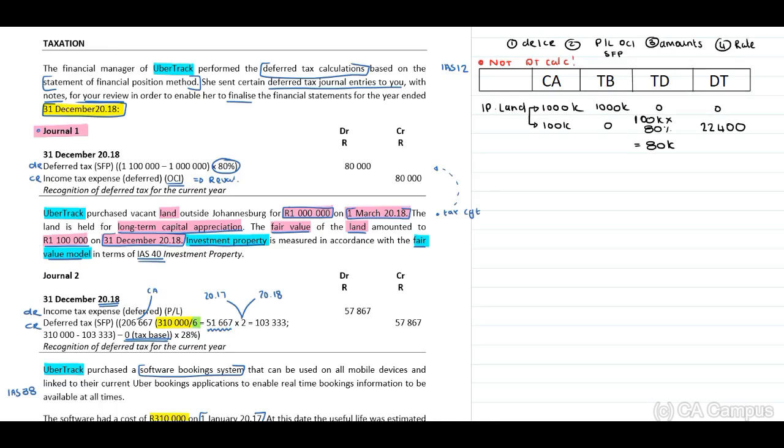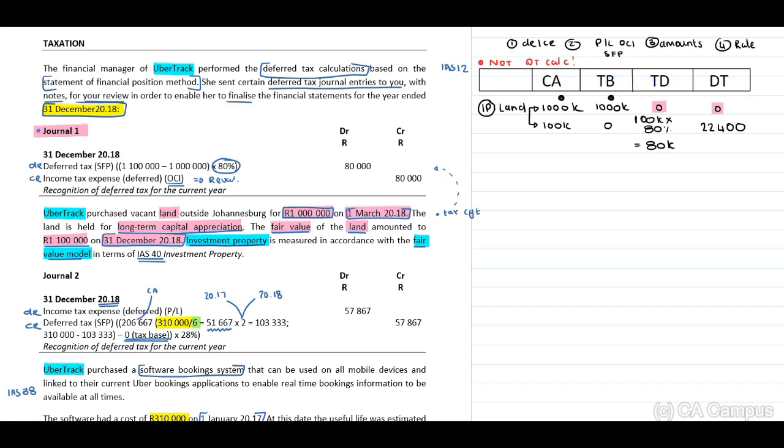Alright, when you look at the deferred tax calculation, remember you do not have to perform this. I do this to explain to you the scenario. Remember, we have our investment property, land. We have 1 million carrying amount cost value. Tax base of an asset will be the amounts deductible in future against any future economic benefits received. Therefore, in future, once they sell the investment property, remember, either for long-term capital appreciation or the date when they sell this property, they will be able to deduct the 1 million. Therefore, our tax base is 0 and our deferred tax is 0. You with me on this one, guys?